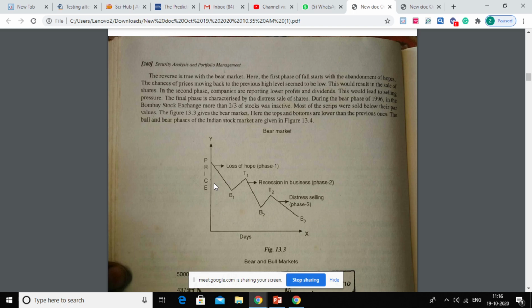So it will be better that you concentrate on the primary trend. You should check for secondary trends or corrections, because in a bullish market the corrections may lead your corpus to a huge loss, and in case of a bearish market this correction may lead to profit. So yes, secondary trend is also important, but not the minor trends or the daily price fluctuations. Okay, so this was about your Dow theory.